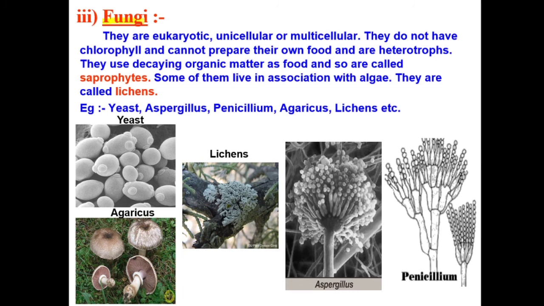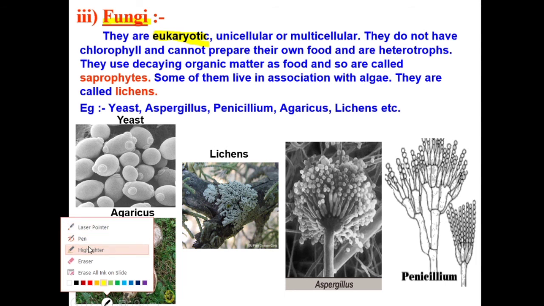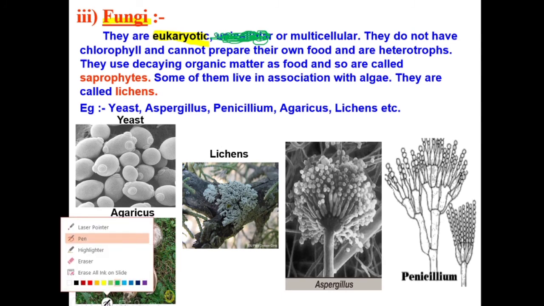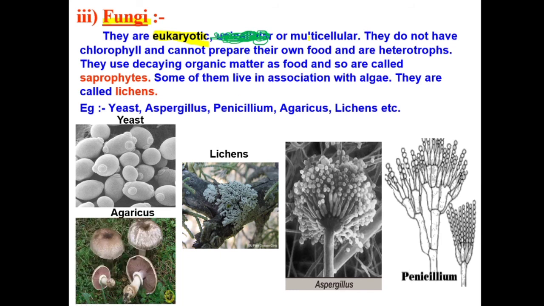Next is kingdom fungi. What do you need to be in kingdom fungi? You need to be eukaryotic. Now you have studied that you need to be unicellular, multicellular also. But here you are seeing the word unicellular. We'll cut this word because there is only one exception in kingdom fungi who is unicellular, and an exception doesn't make the rule.